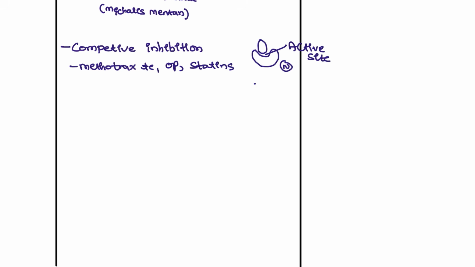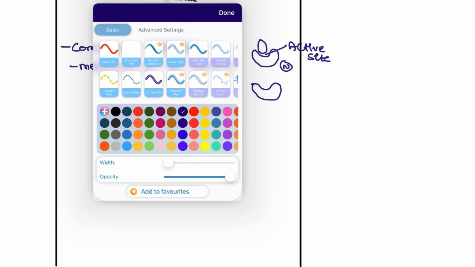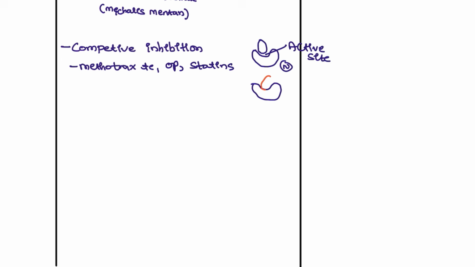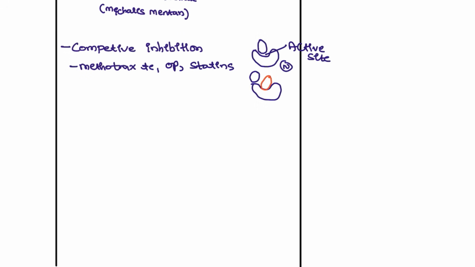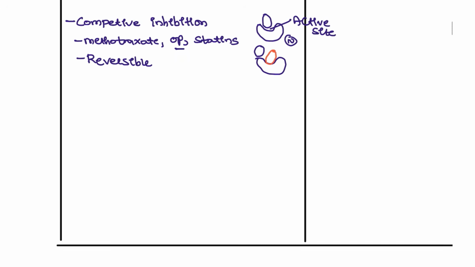What happens in competitive inhibition? Instead of the main substrate, the active site is completely blocked by the other one, which competitively comes and attaches to the active site. That is known as competitive inhibition. Is it reversible? It is reversible, except OP poisoning. OP poisoning is irreversible, and all the remaining ones are reversible in competitive inhibition.